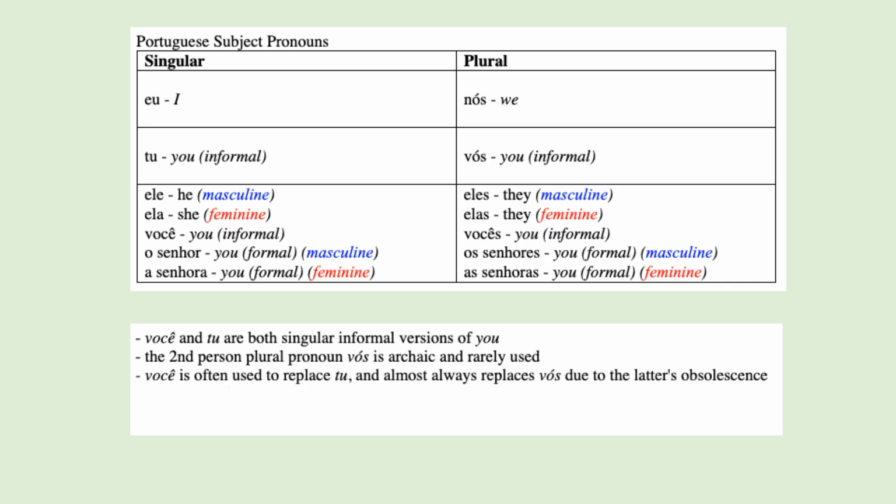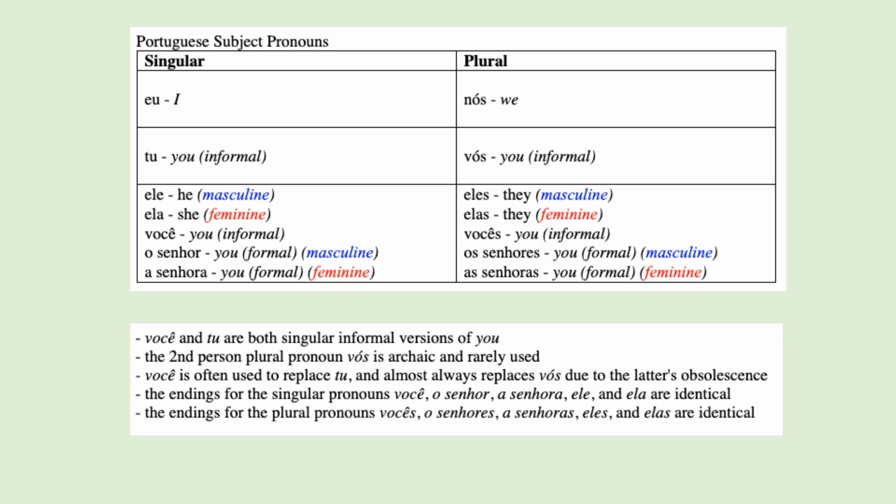Você is often used to replace tu, and it almost always replaces vós due to the latter being obsolete for the most part. And the endings for the singular pronouns você, o senhor, a senhora, ele, and ela are identical, and the endings for the plural pronouns vocês, os senhores, as senhoras, eles, and elas are identical.